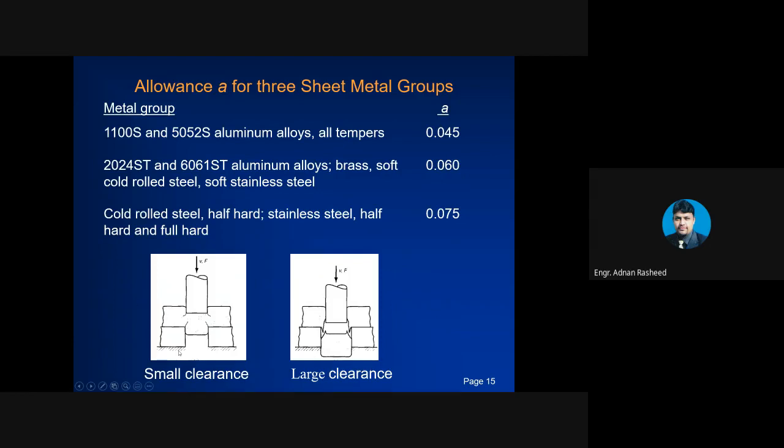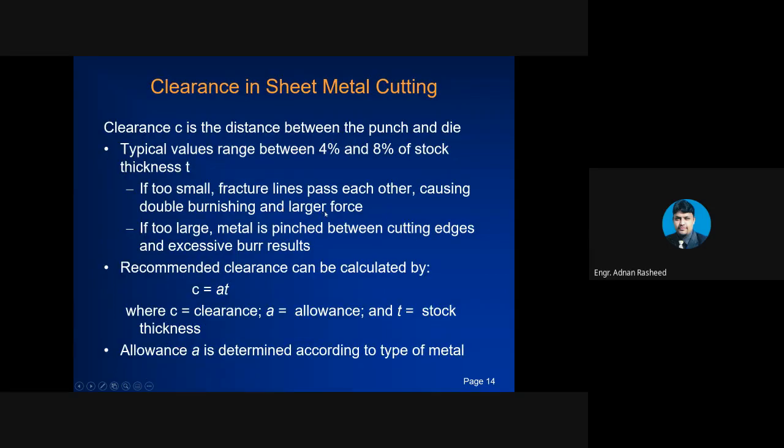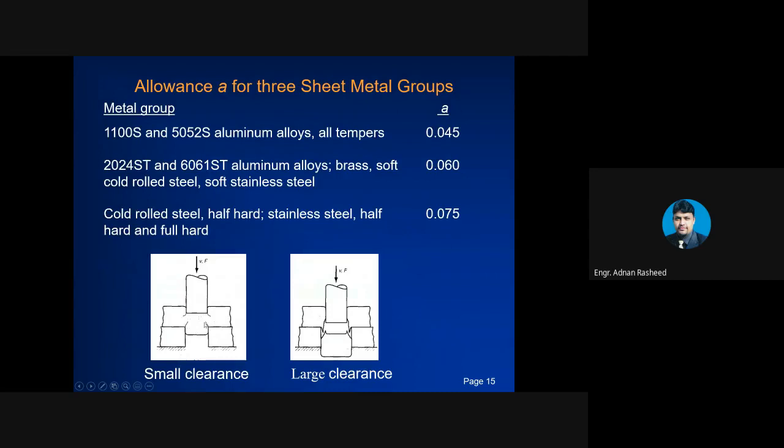In the previous slide you can see that for small clearance, double fracture lines are initiated, and this results in double burnishing and large forces. You can see the double fracture lines, and it also results here in double burnishing. If the clearance is too large, you can see that excessive burrs will result.